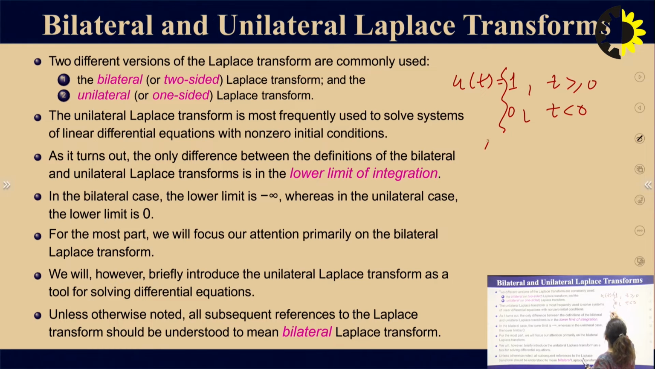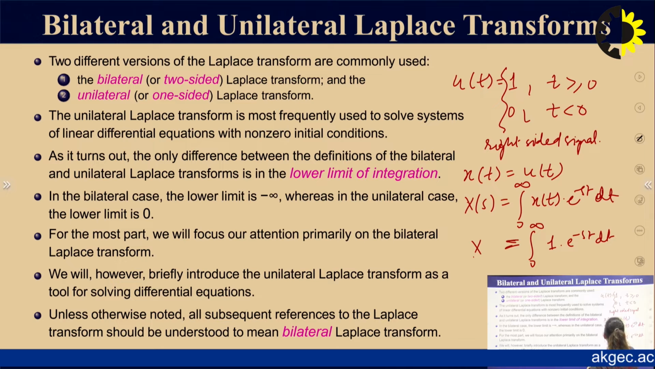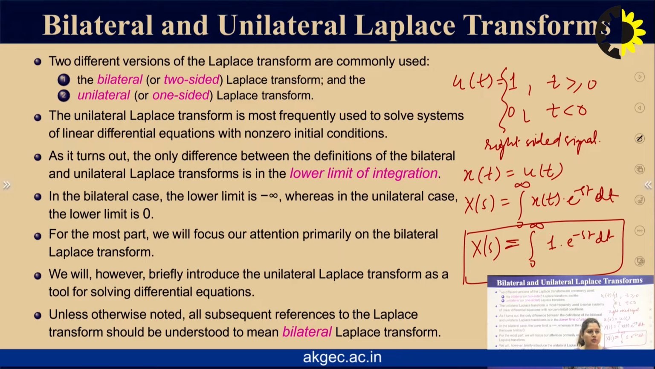Obviously this signal is a right-sided signal, and for this signal, if we define the Laplace transform, suppose x(t) is basically u(t). Then X(s) is the integral from 0 to infinity of x(t) into e to the power minus st dt, and in place of x(t) we can write 1 into e to the power minus st dt. This formula is only for 0 to infinity, so it is not similar to the bilateral Laplace transform, which is from minus infinity to infinity. So this is a unilateral, or one-sided, Laplace transform.